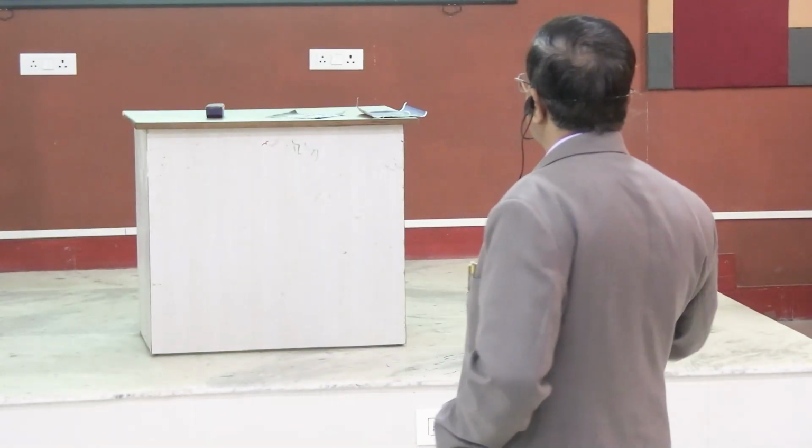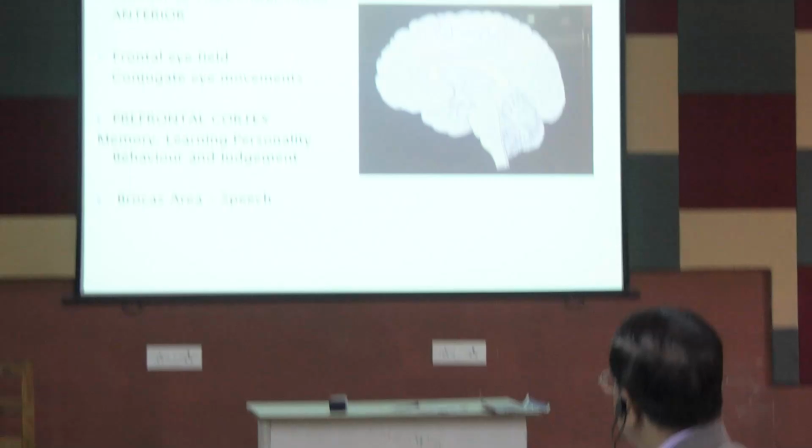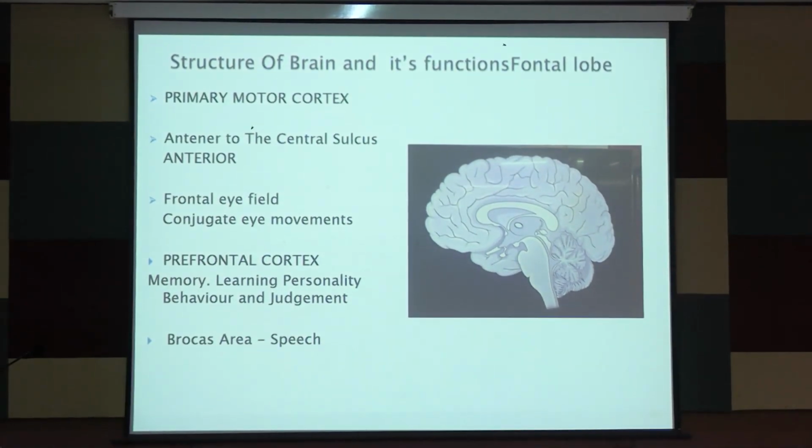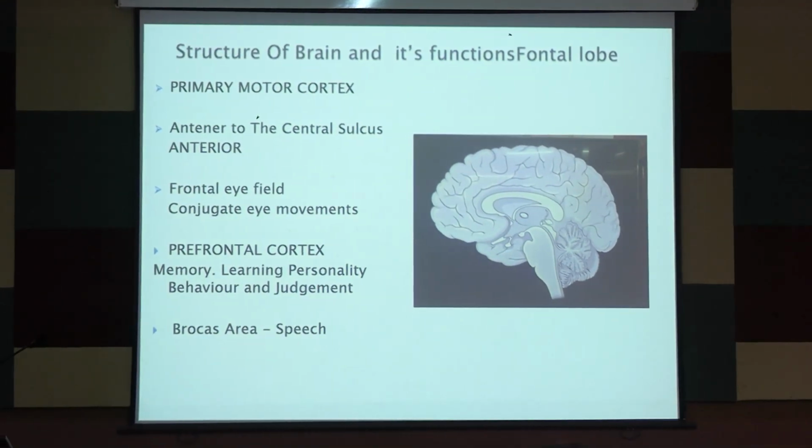Anyway, Broca's area is the adjoining area in the dominant hemisphere. Broca's area is the higher motor area for speech.